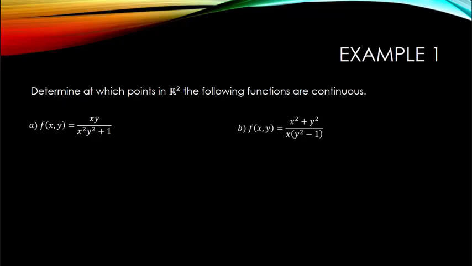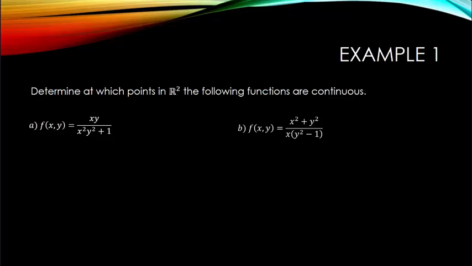Let's work an example. I want to determine at which points in two-dimensional space the following functions are continuous. The first function is given by f(x, y) equals xy divided by the quantity x squared y squared plus 1. The second function is f(x, y) equals the quantity x squared plus y squared over the quantity x times the quantity y squared minus 1.